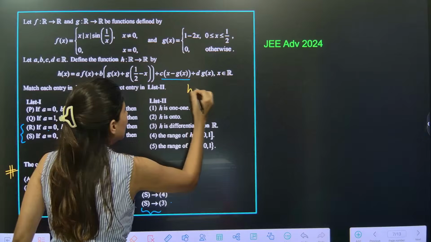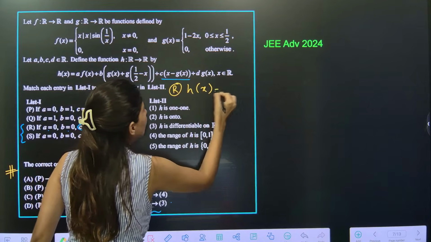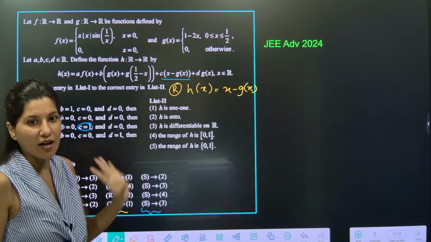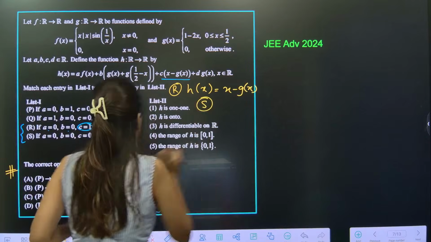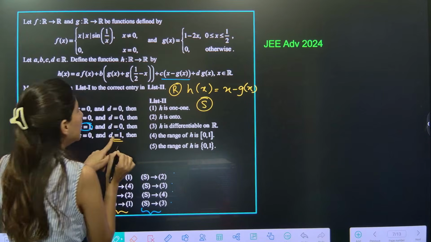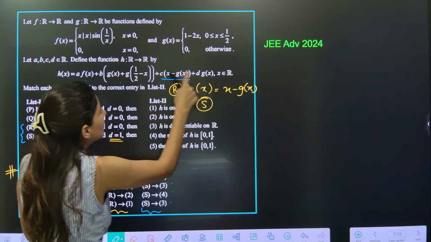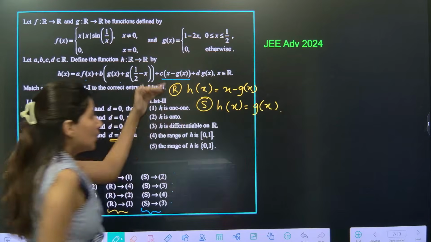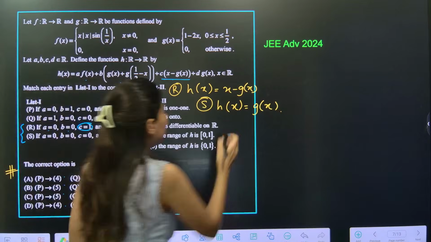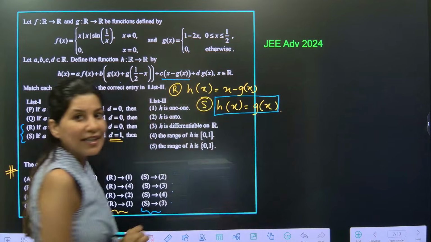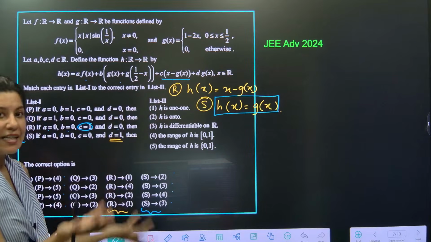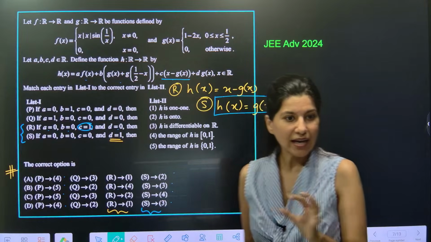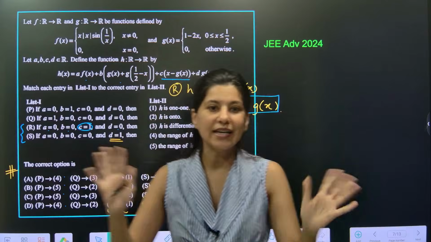So H(x) for option R will be x minus g(x). And g(x) is very simple. Now what about S? For S, everything is 0 except D, so the others are gone and only this is available. So H(x) equals g(x). Tell me, which one is easier to solve? Obviously this one. H(x) and g(x) are equal for option S, so we will solve for S. Just by solving S, we will get our answer.